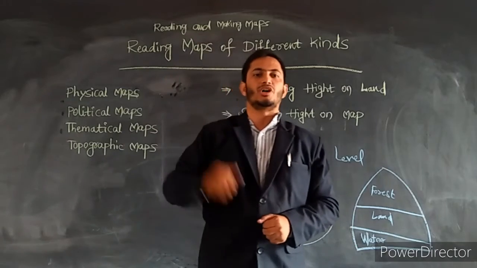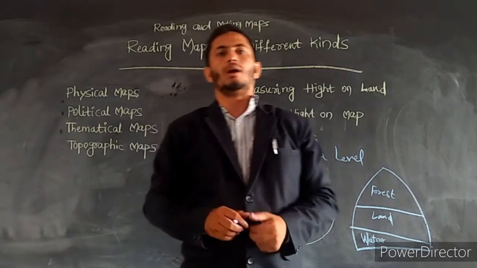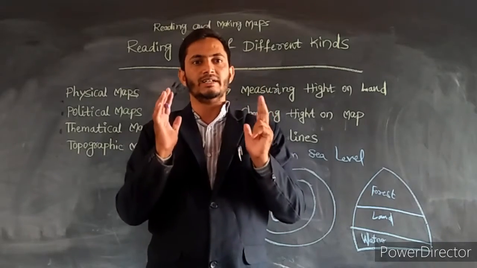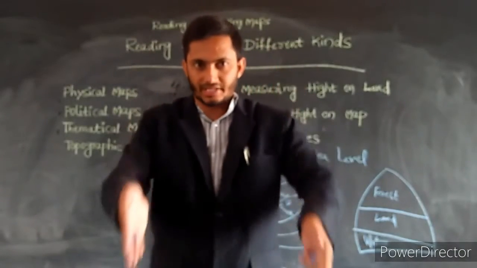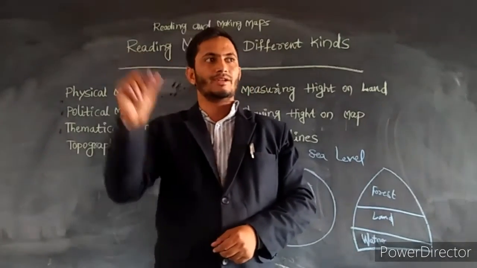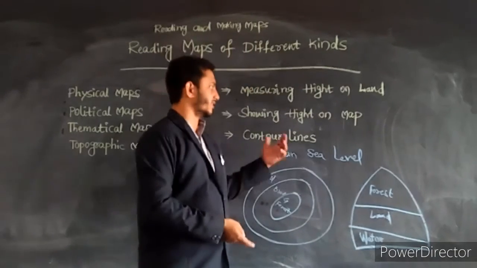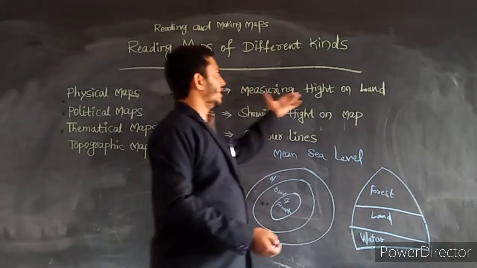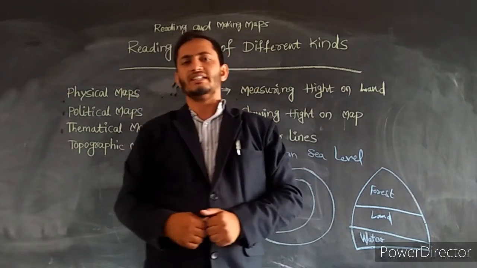So dear students, in this chapter, everything you have to observe in your chapters by studying the textbook theory. And one more thing, the interpretation questions asked in between the chapter, you have to note down in your fair notes and improve your learning. Questions also you have to mention in your fair notes. The main theme of this chapter is the different types of maps, what maps give us what information, measuring height on land, showing height on land, and contour lines. These are the things mentioned in this chapter.